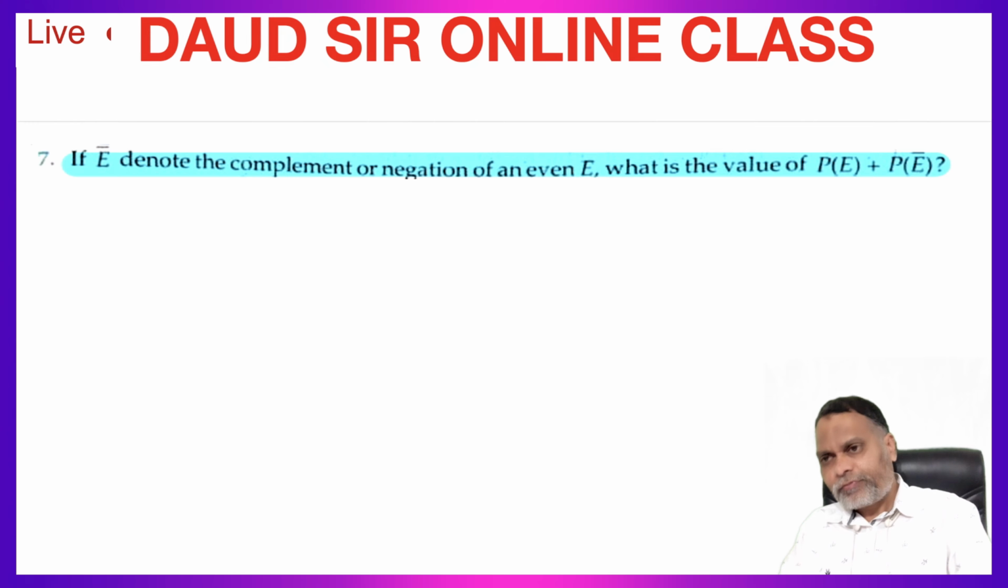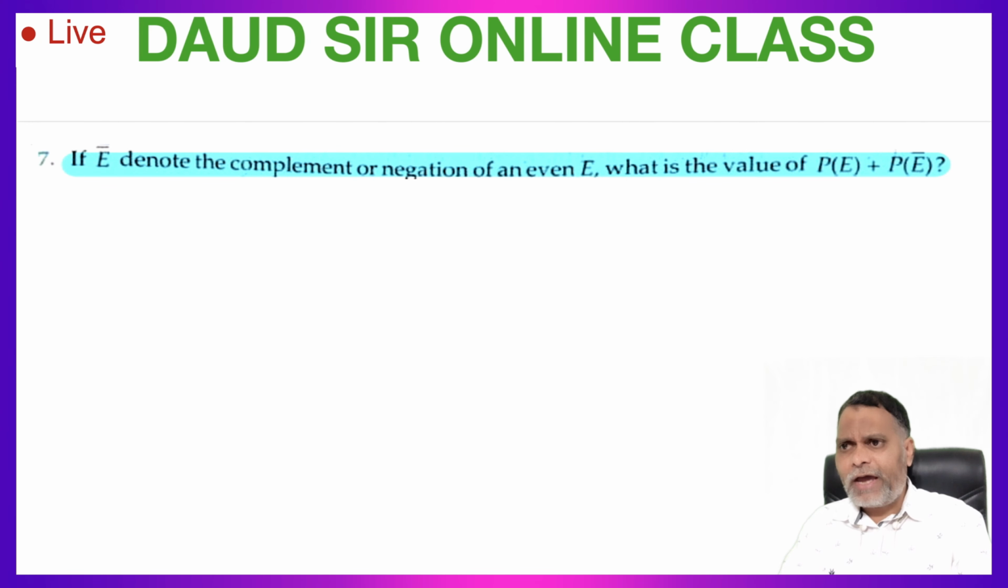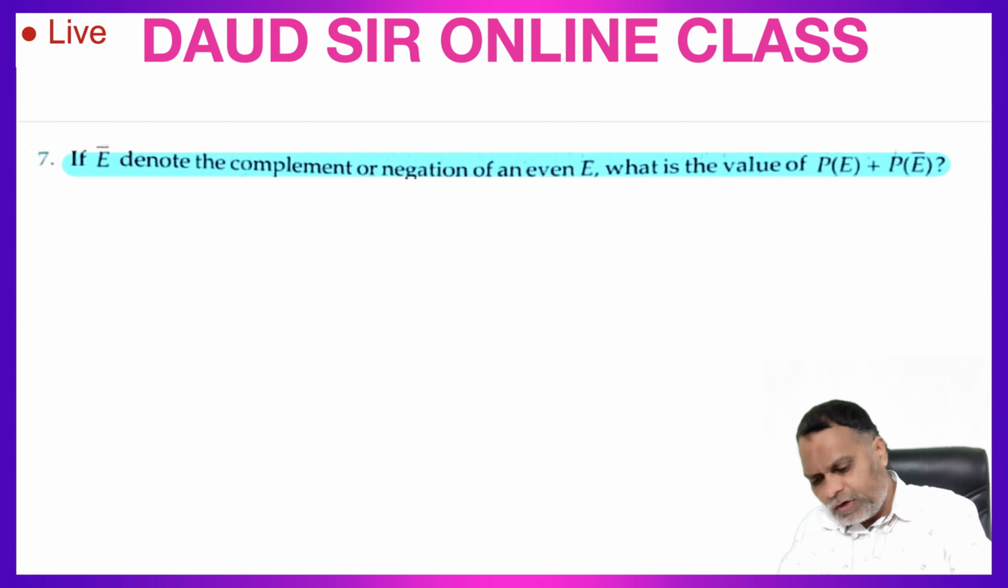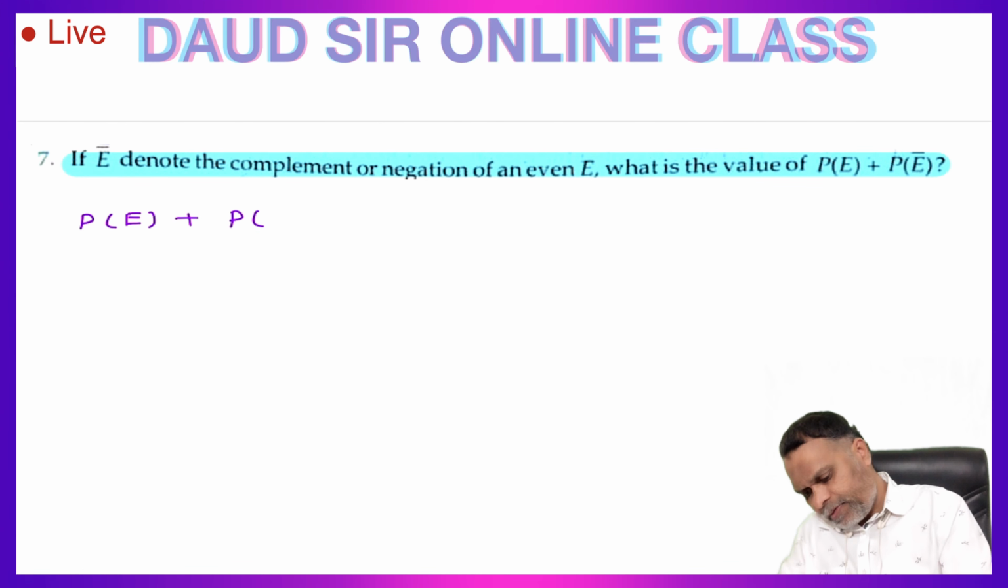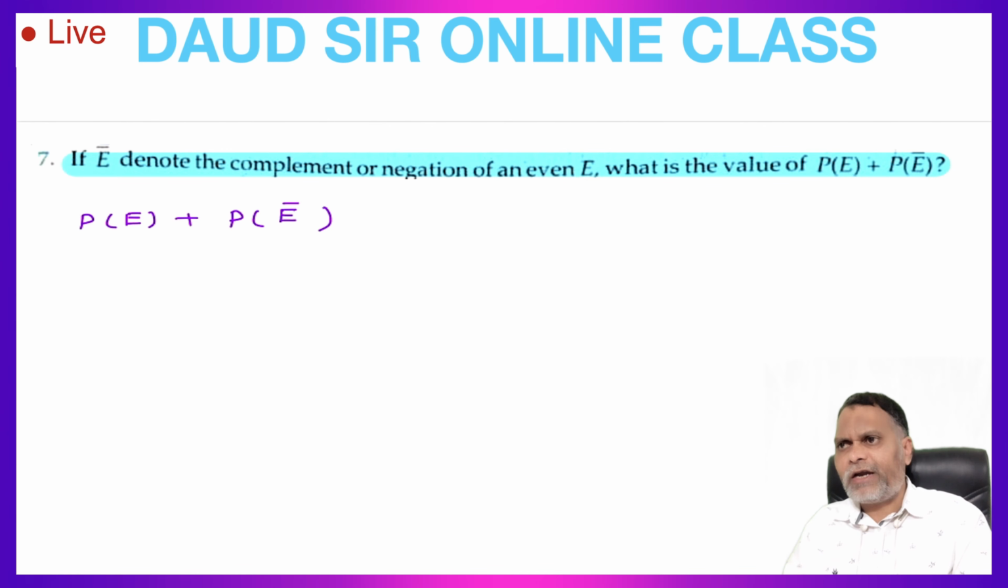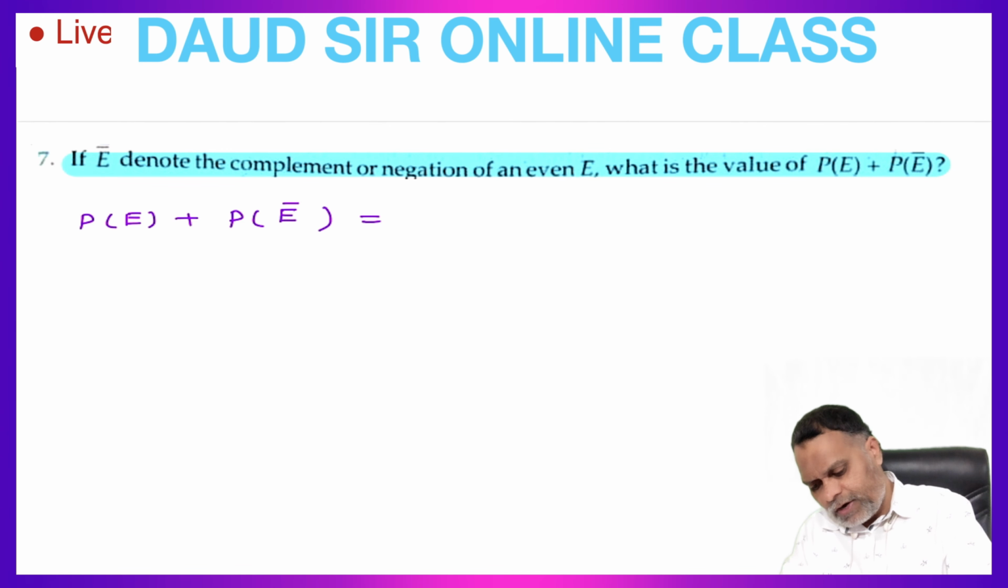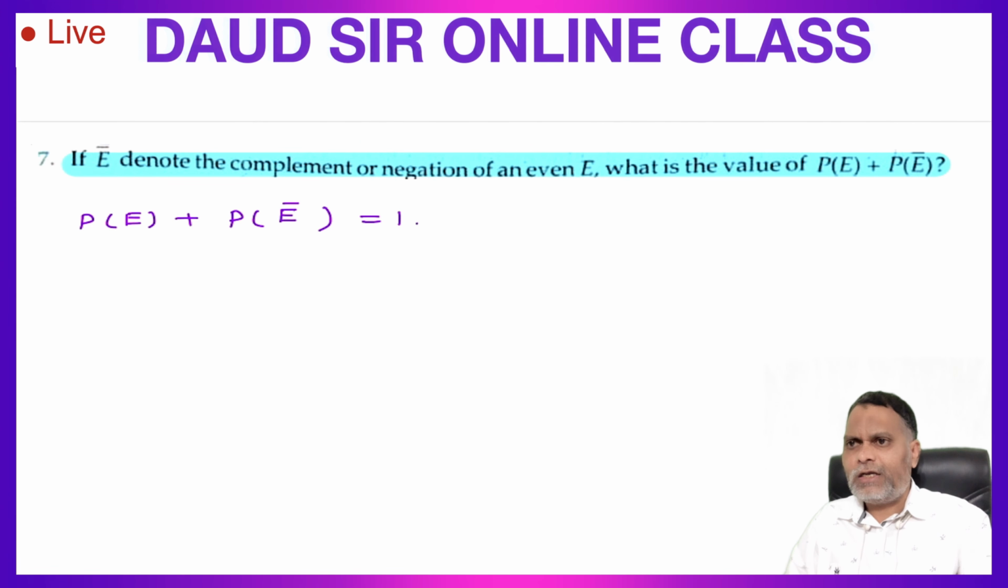You know, the probability of happening an event and probability of not happening the same event, the sum of these two probabilities is exactly 1. So directly we can say P of E plus P of not E, or complement of E or negation of E, is equal to 1 only. This is the value: P of E plus P of not E is equal to 1.